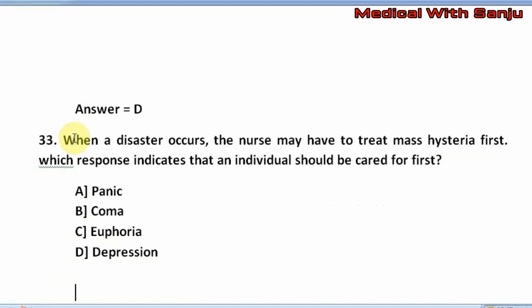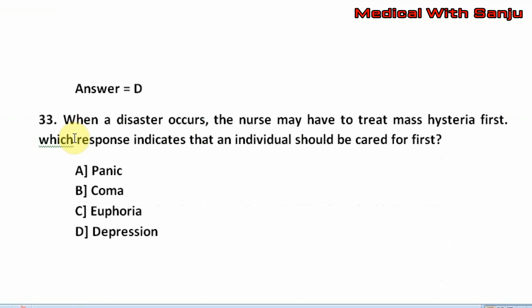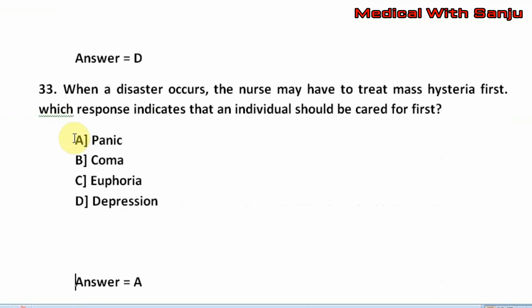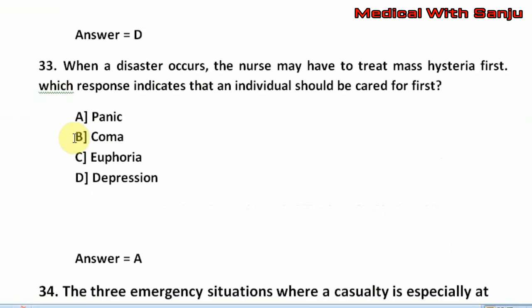Question number 33. When a disaster occurs, the nurse may have to treat mass hysteria first. Which response indicates that an individual should be cared for first? Option A. Panic. Option B. Coma. Option C. Euphoria. Option D. Depression. The right answer is option A, that is panic.